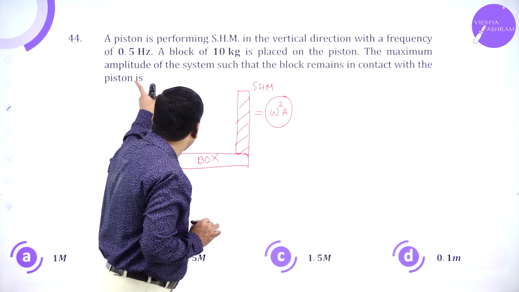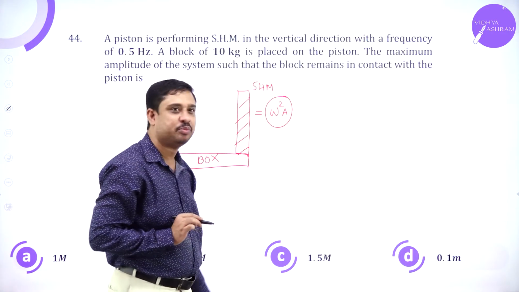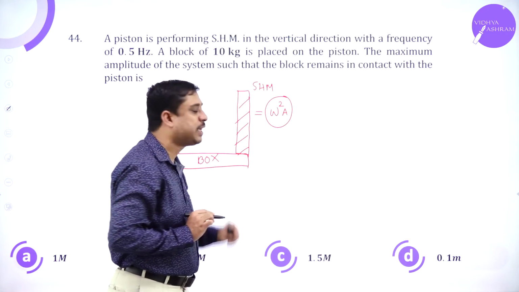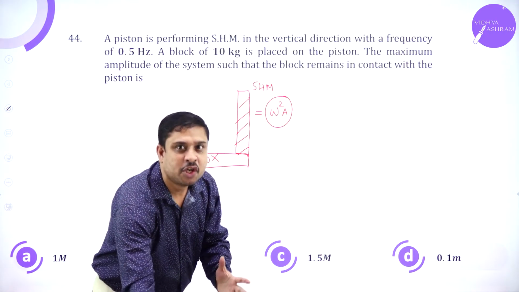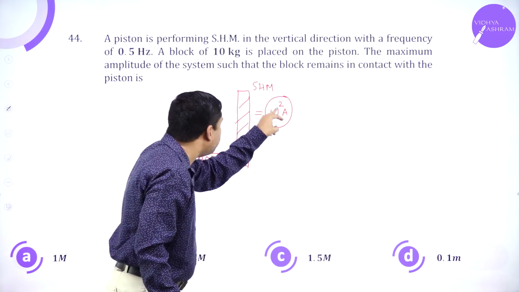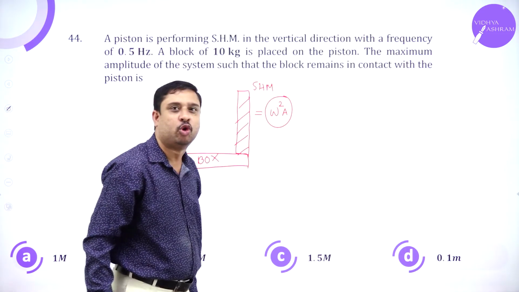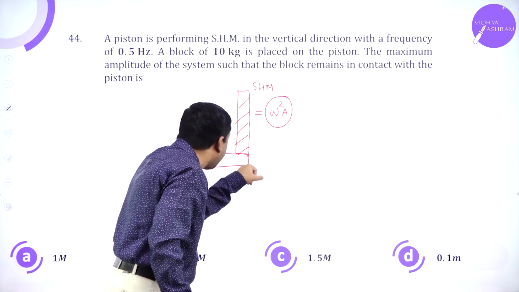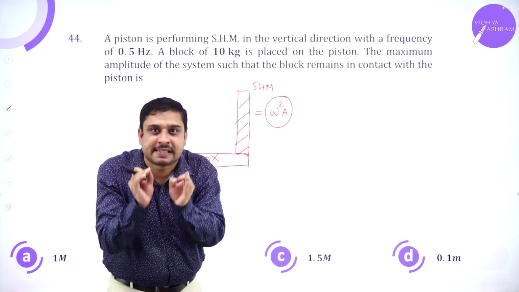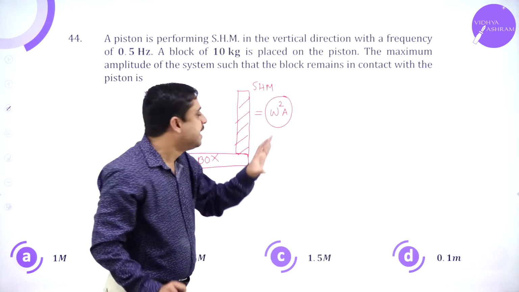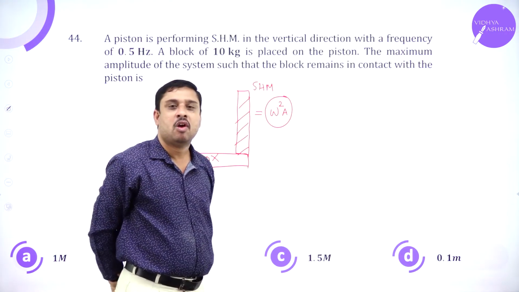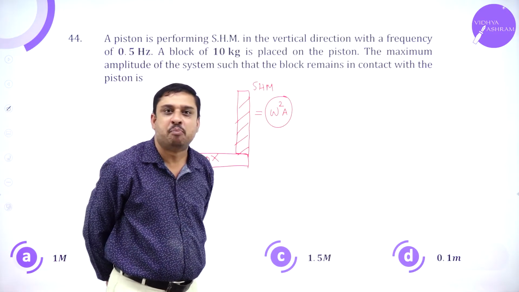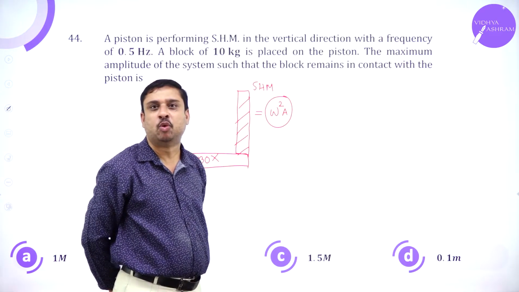The maximum amplitude of the system, so that the block remains in contact with the piston, I am asked to calculate the maximum amplitude so that the box is in contact with the piston. A piston and box, for this system to remain in contact, what is the maximum amplitude?